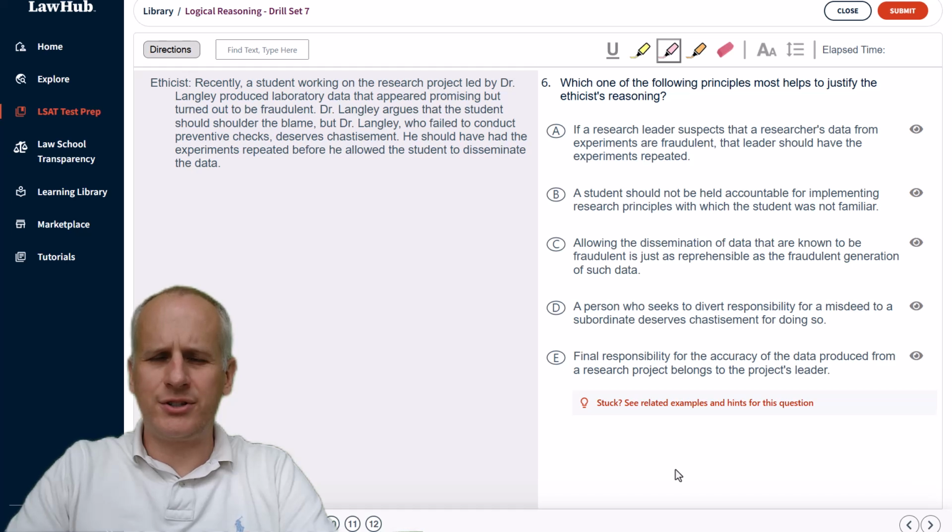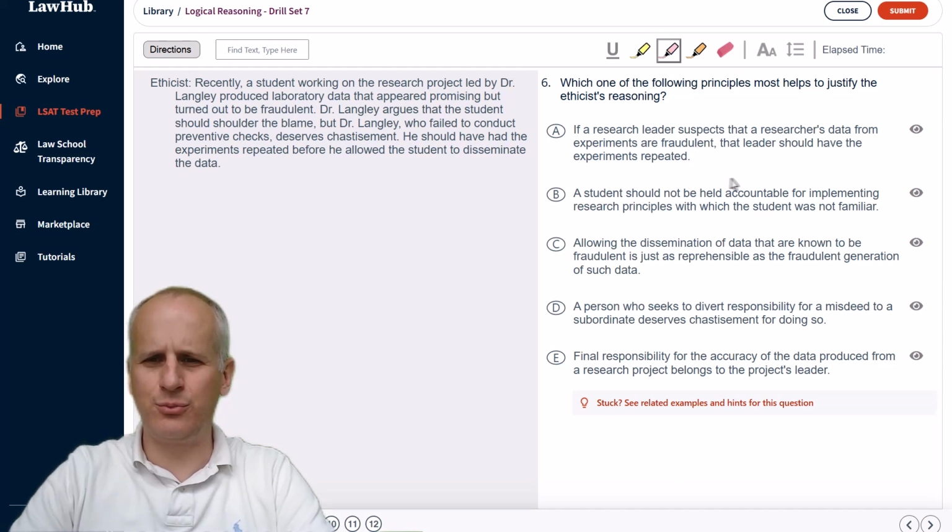Here we are at question 6 of logical reasoning drill set number 7 over at lawhub.lsac.org. As you can see, we've got our highlight tool ready to go, and we're going to read the question stem first to identify what we are being tasked to do.